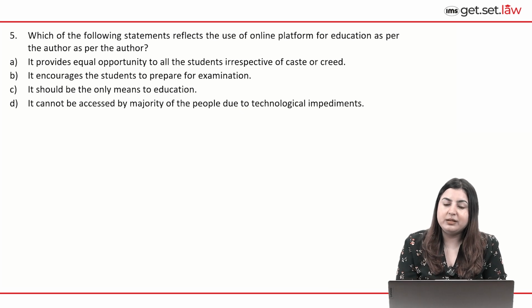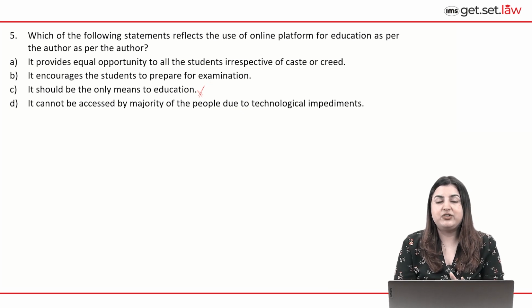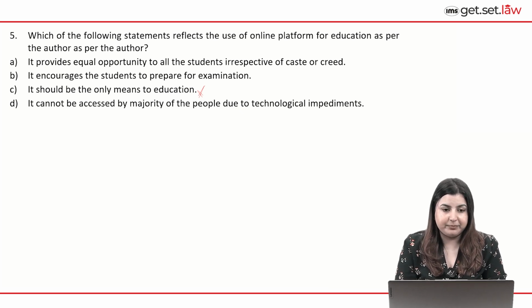C, it should be the only means to education is quite extreme, right? And we often tell students to be very mindful and cautious of options containing very extreme words or quantifiers such as only, all, always, never. And that does not mean that you have to eliminate such options blindly. Your task is to maybe go back to the passage and verify if you can infer these statements from there. But in this context, we can eliminate C.